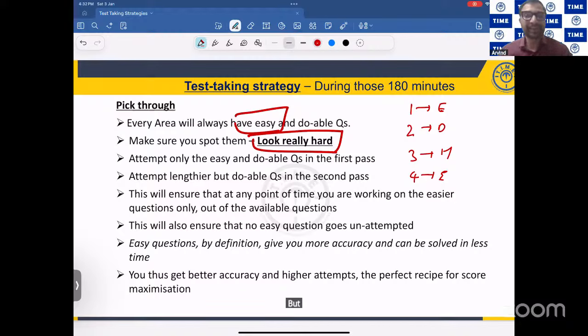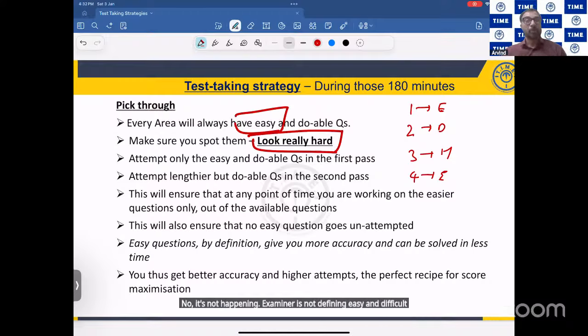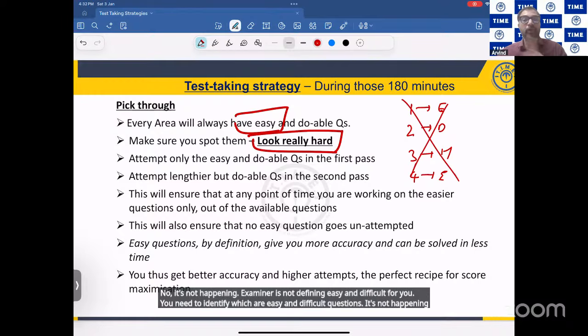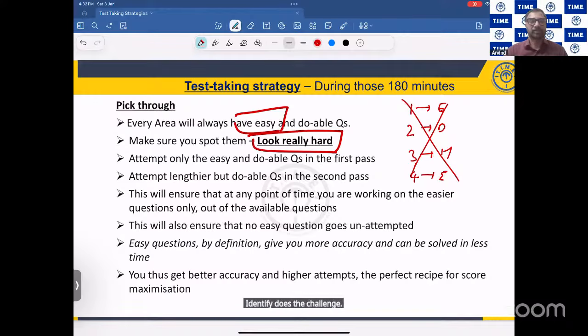But is it happening? No, it's not happening. The examiner is not defining easy and difficult for you. You need to identify which are easy and difficult questions. It's not happening in the exam. You need to identify. To identify, that's a challenge.